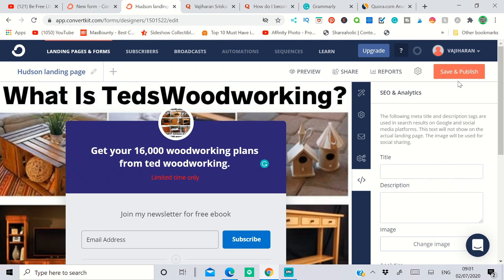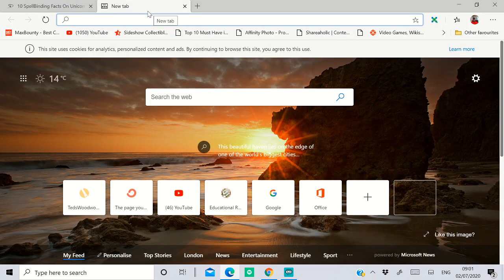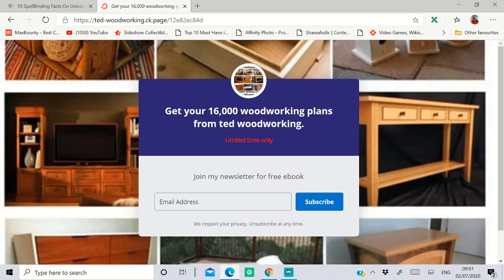Once you've done that, click save and publish, and if you click share, it will give you the landing page URL address. What you have to do is just click copy, go to a web page and test it out, to see whether it's working or not. If you put that in and your landing page loads up, no problem.